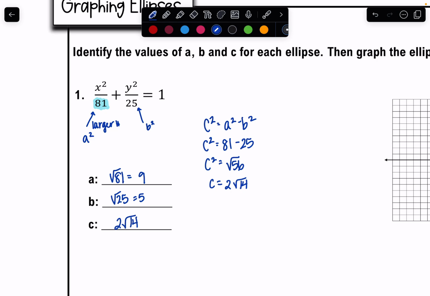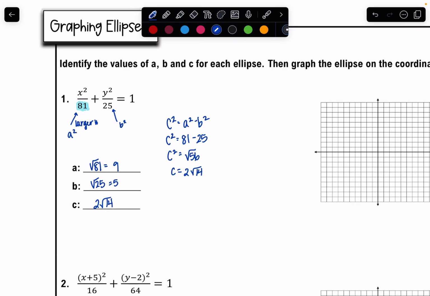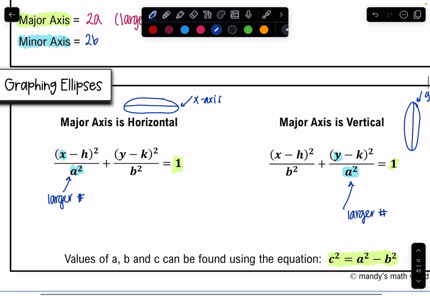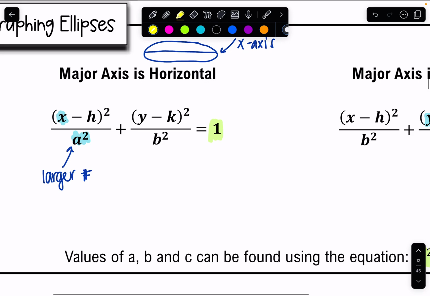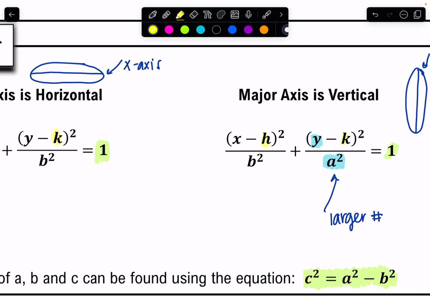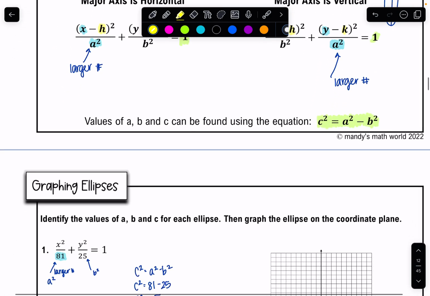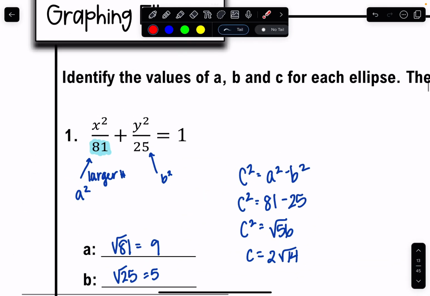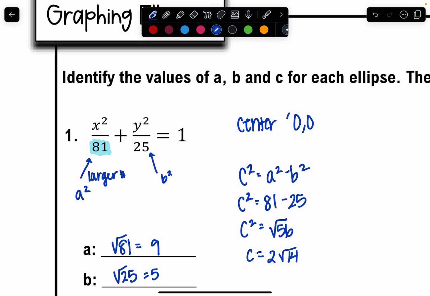The only thing that I really need to know now is my center, okay? I didn't point this out when I talked about this the first time, but it's the same as the circle. Your center is your h, k, so I don't really need to go over that too much more. We did that with our circles. Well, I don't even have any number behind my x or my y in parentheses, so that means my center is 0, 0. Makes it pretty easy for us.